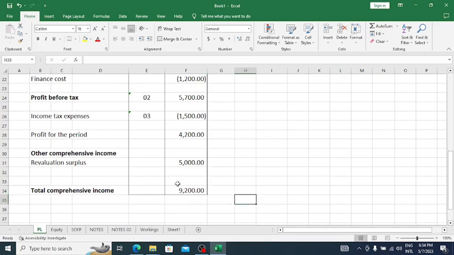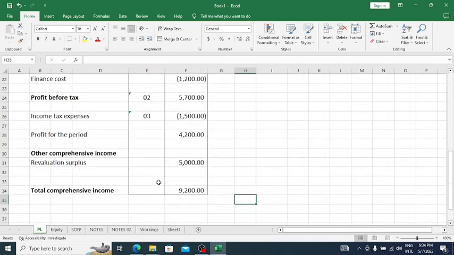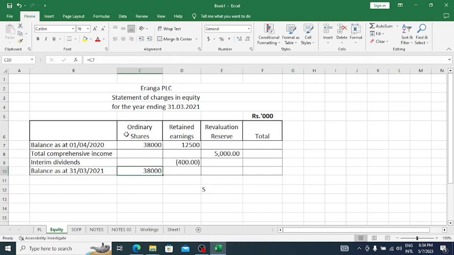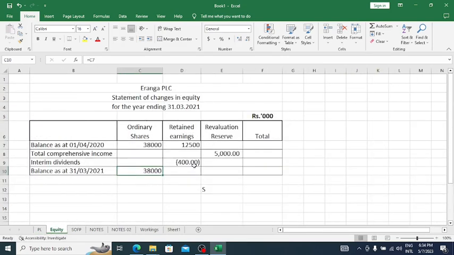Right. Now the profit for the period should be taken into the statement of changes in equity. Please keep in mind, we will never take the total comprehensive income amount into the statement of changes in equity, because the revaluation amount has been recorded in the changes in equity separately.